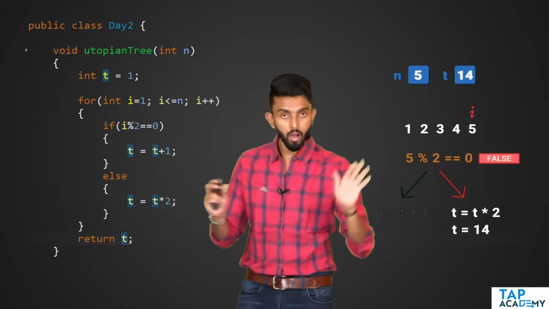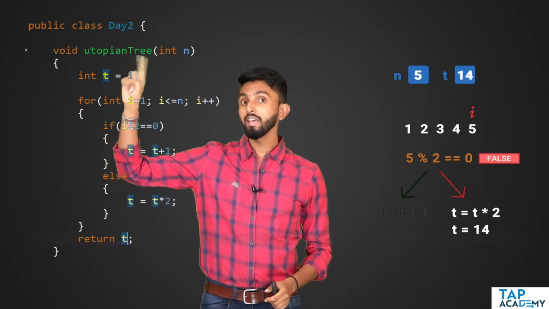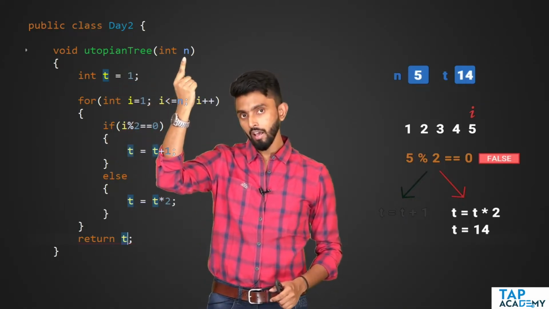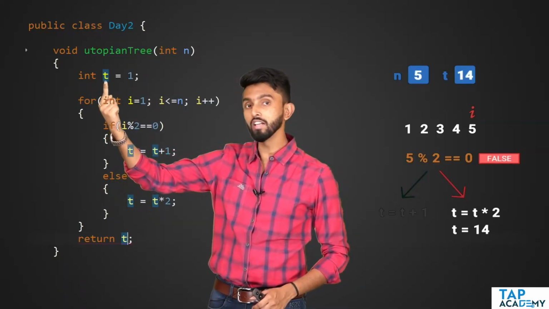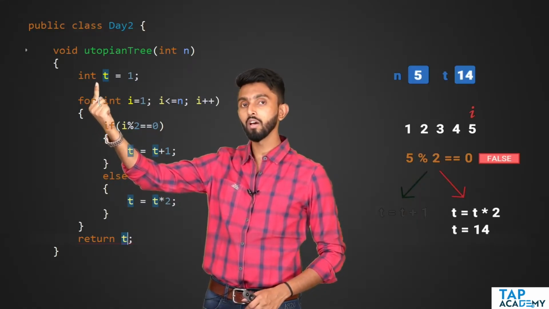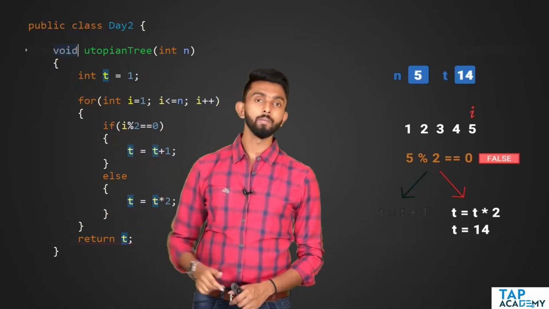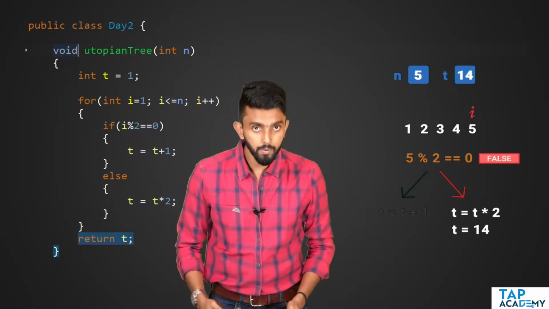See? Now reading is important. Utopian tree is a function which accepts an integer n and returns t. T is what? An integer. So it returns another integer. I hope you're able to think. But this word here called void is only called the return type.